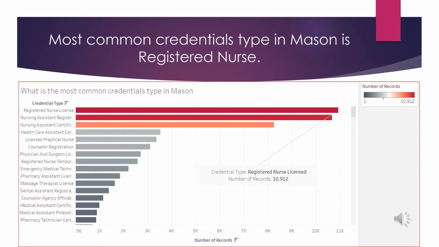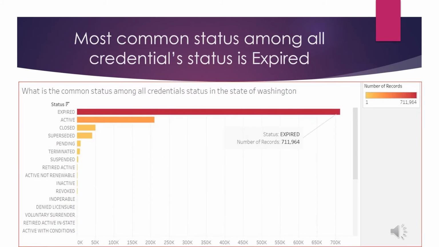So we can clearly see on this graph that registered nurse is the most common credential type. We can try to interpret this result by saying that in Mason County, most of the practitioners are registered nurses.